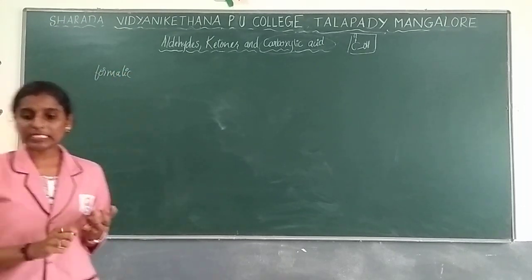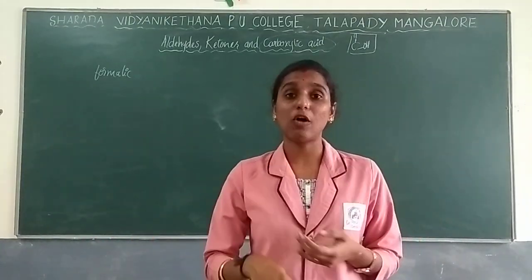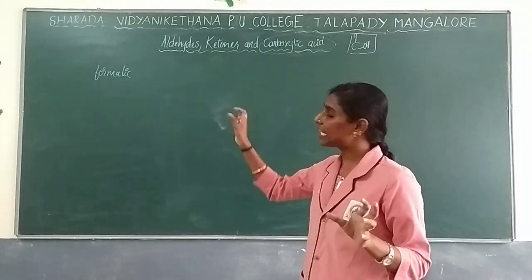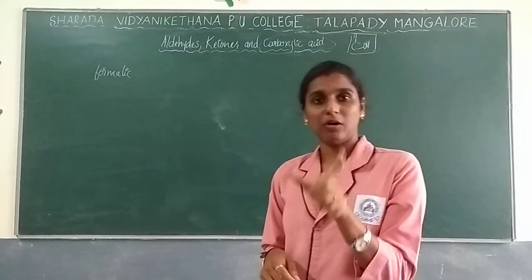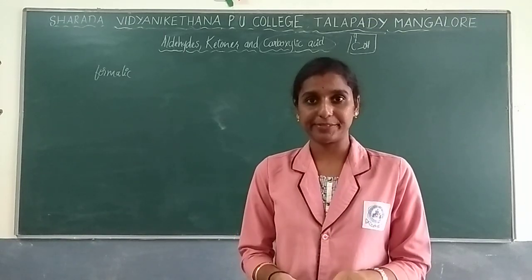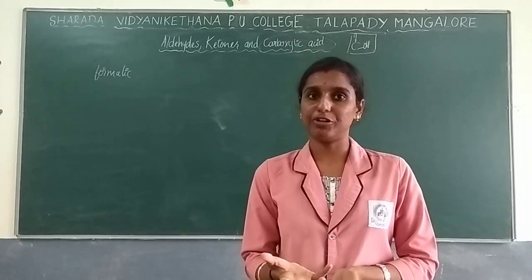The name formica was given to the red ant, and the formic acid present in red ants is named the same way.